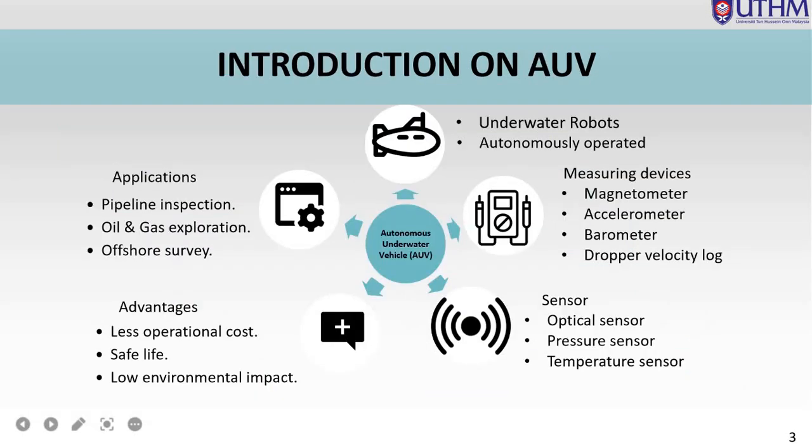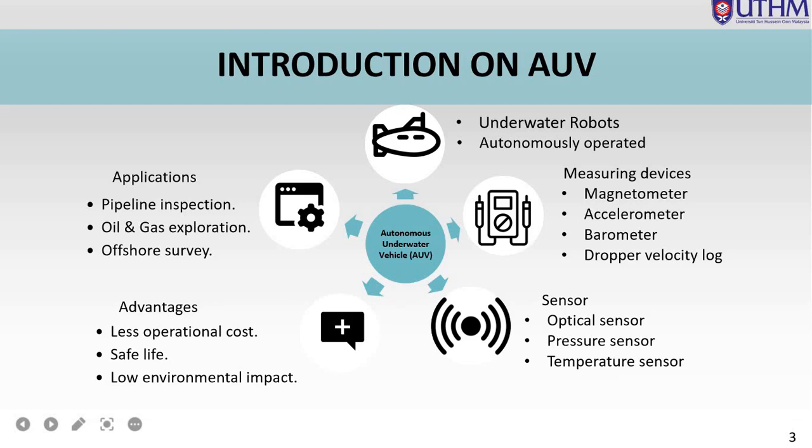I would like to start my presentation with an introduction on AUV system. AUV is an underwater robot which operates autonomously. It consists of multiple measuring devices and also sensors. Those are magnetometer, accelerometer, barometer, and Doppler velocity log.